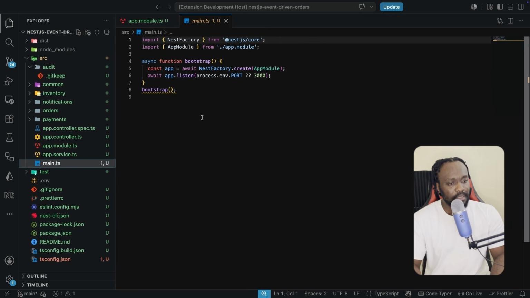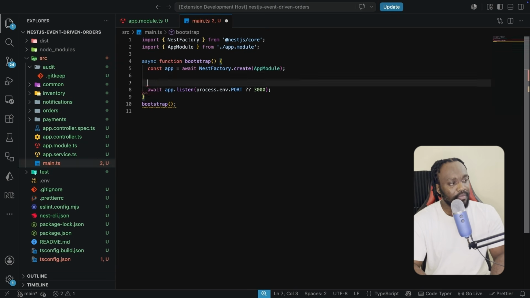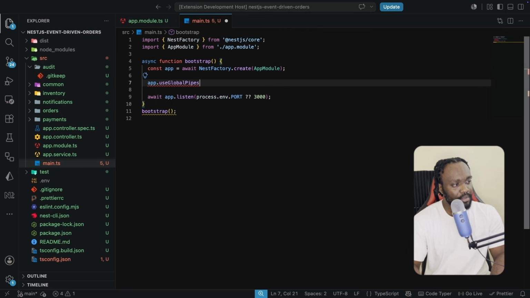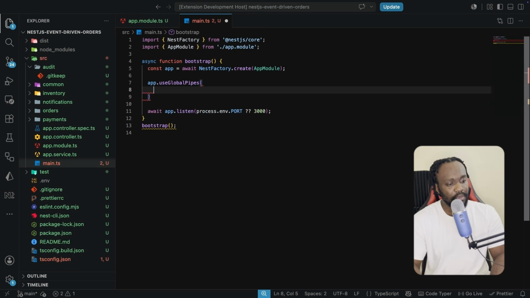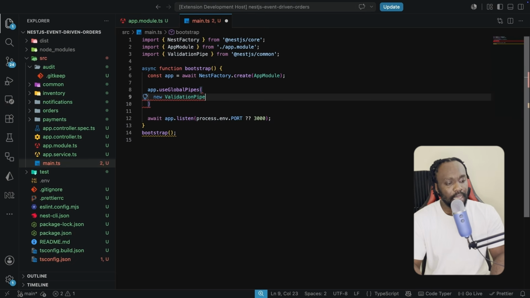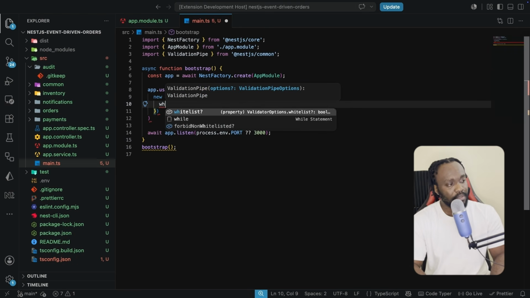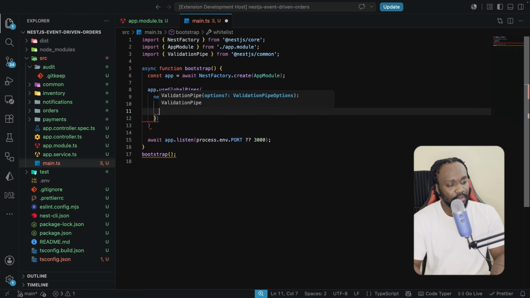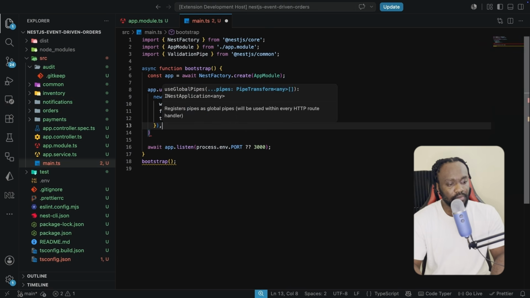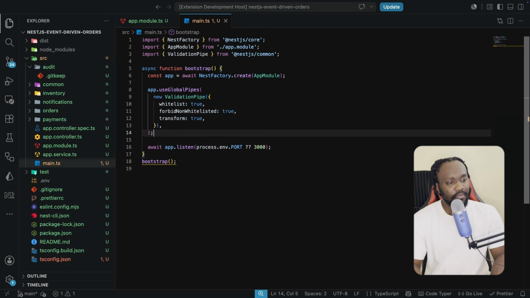Now in the main.ts file, we're going to wire up the global validation pipe. So somewhere around here, we're going to say app.useGlobalPipes. And here we're going to pass the new ValidationPipe like this. And we're going to pass also some options such as whitelist set to true. We're also going to set forbidNonWhitelisted, which we're going to set to true. And then we're going to set transform, and transform is also going to be equal to true. Now that we have this done over here, this is pretty much the setup.